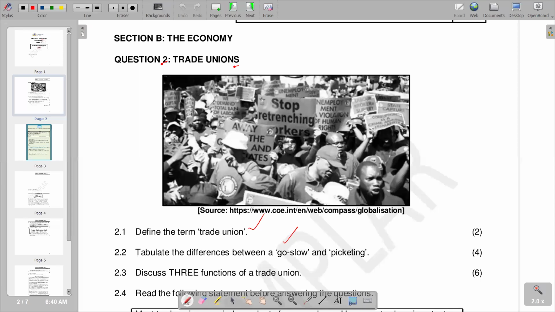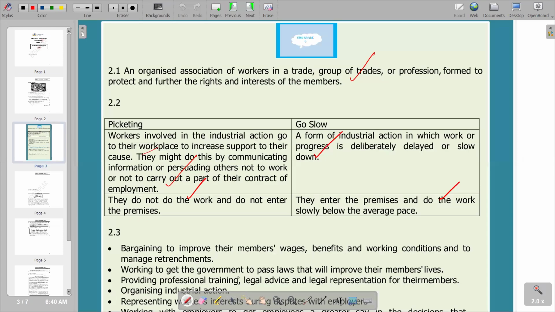We are going to see that functions of trade unions go beyond the issue of negotiating for better wages and salaries. They can also offer training programs for their members, and they can also provide legal advice to their members. Those are some of the functions of the trade union. So we go to the answer section, to see what we have in terms of those functions.